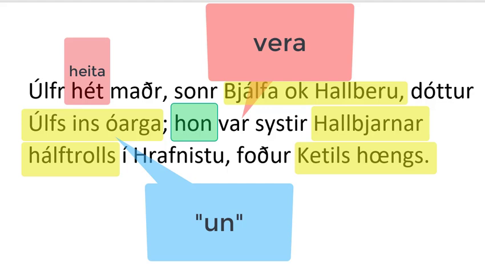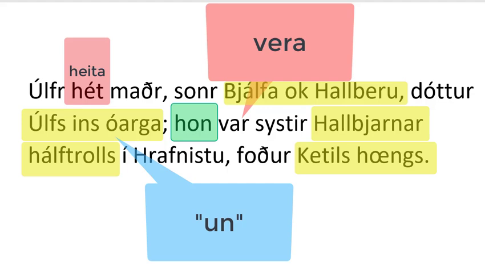So then we hinge off of that semicolon, and we move to she was the sister, and then we've got another descriptive genitive of Halbjarnar, and Halbjorn just means basically like the hill bear, and of course that's the masculine form of bear.